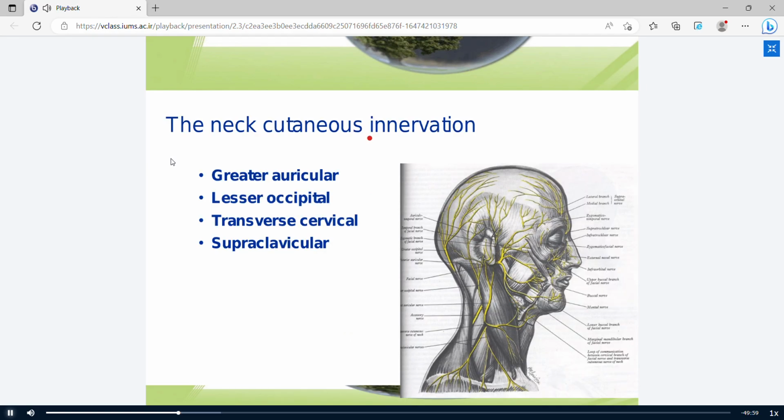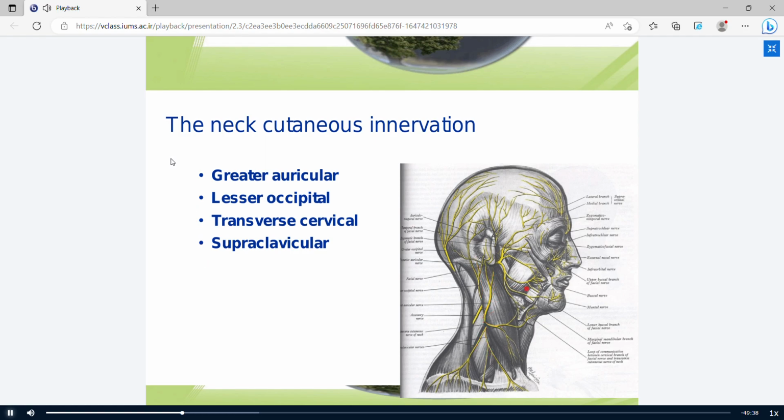Actually, the cutaneous branch of cervical plexus includes four branches: greater auricular branch, lesser occipital branch, transverse cervical branch, and supraclavicular branch.